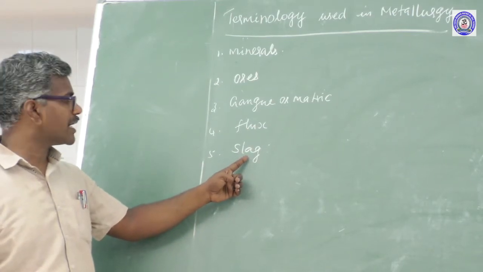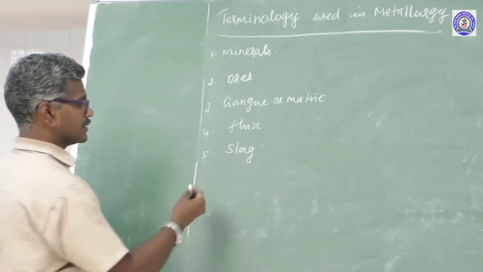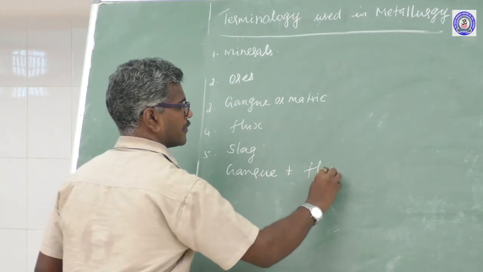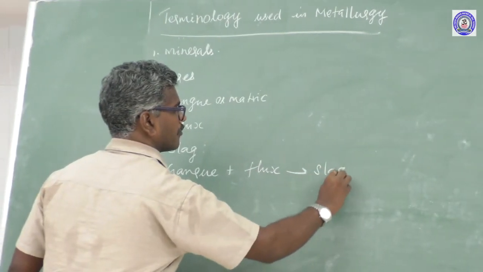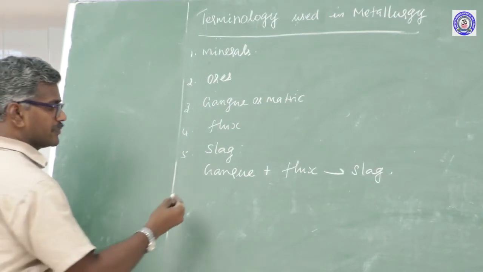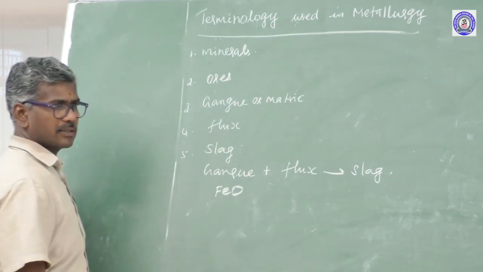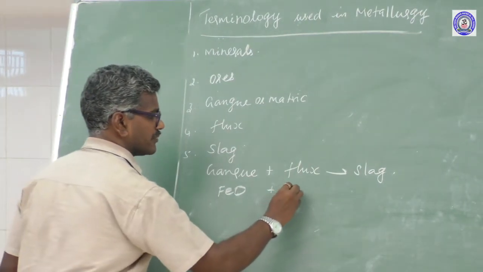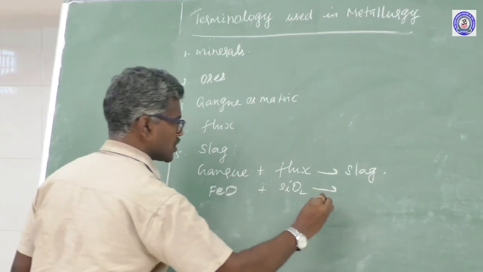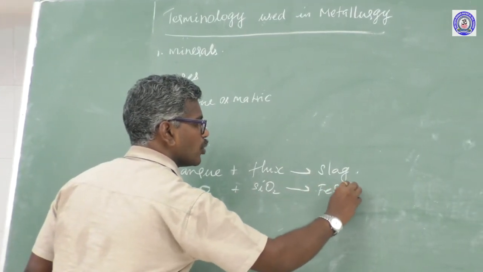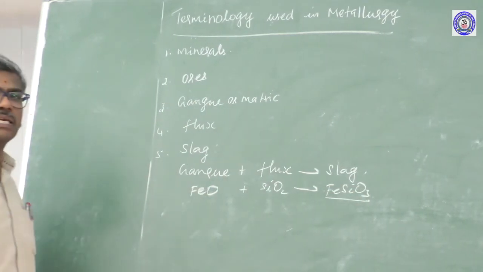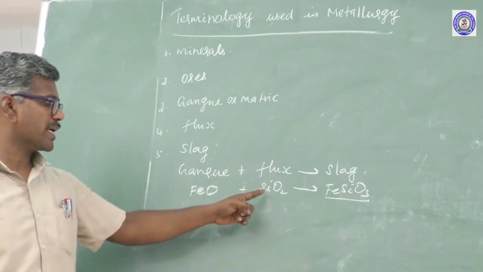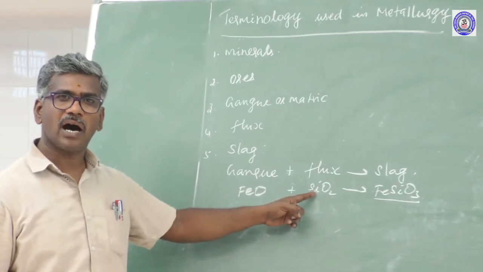Slag is formed by the flux and gangue. For example, FeO, these are impurities. Impurities can be removed by using the flux. Flux is SiO2, leading to the formation of FeSiO3. This is iron silicate, formed from the iron oxide plus SiO2. SiO2 is silicon dioxide or silica.